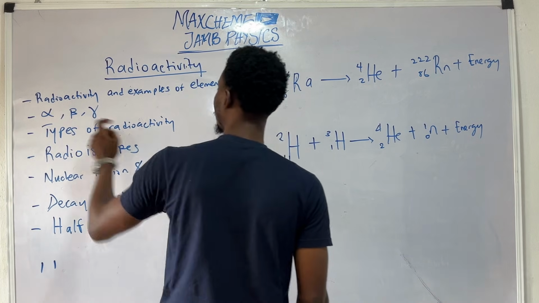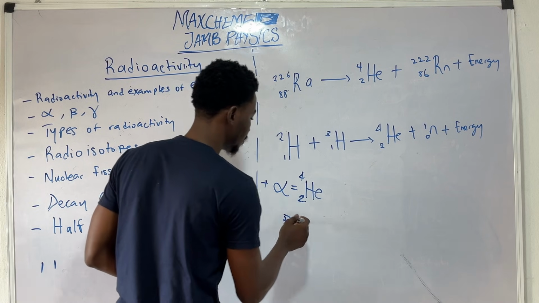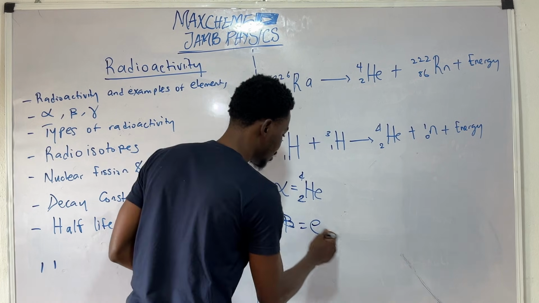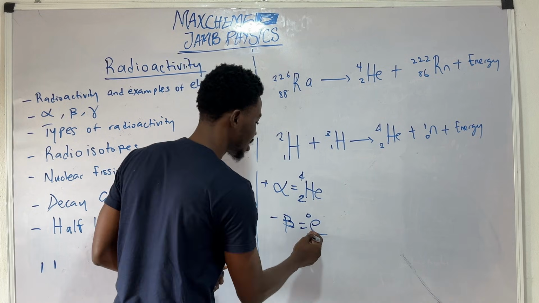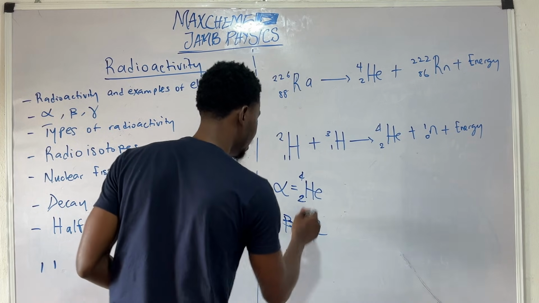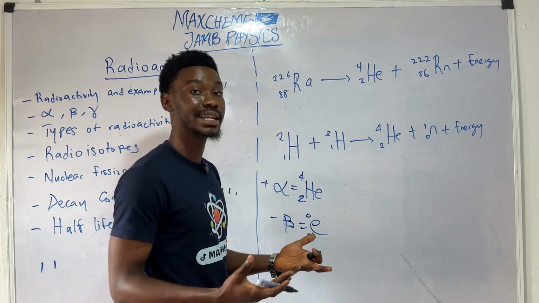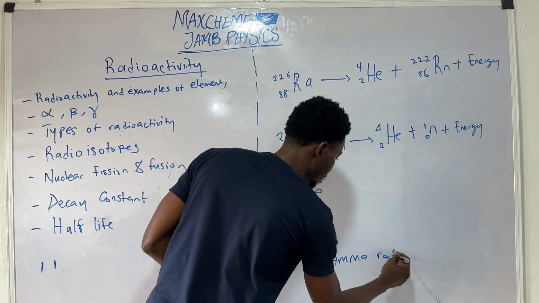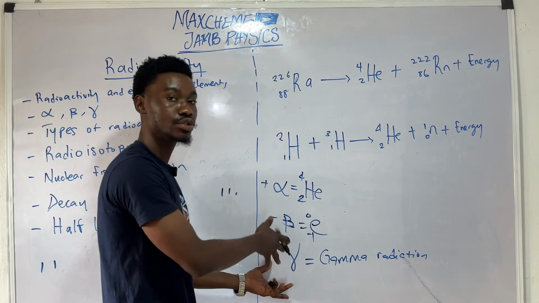The next type of particle I would like to discuss is the beta particle. Now, the beta particle is a negatively charged particle. It is the electron. It has a very negligible mass and a negative charge. Now, the last type of radiation is not really a particle. It is an electromagnetic wave. It is part of the electromagnetic spectrum. It's called the gamma radiation. And the gamma radiation has the highest penetration power compared to the other two.